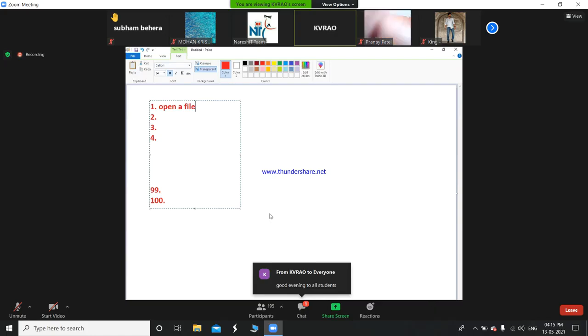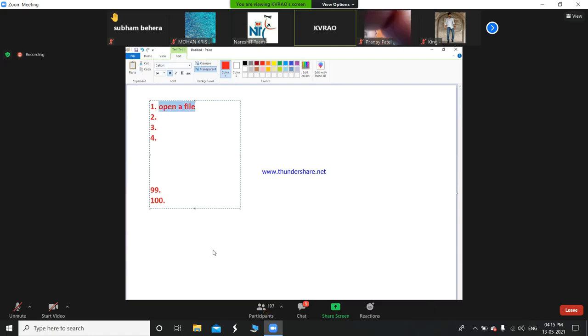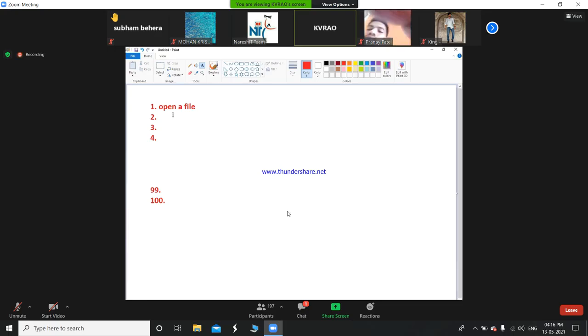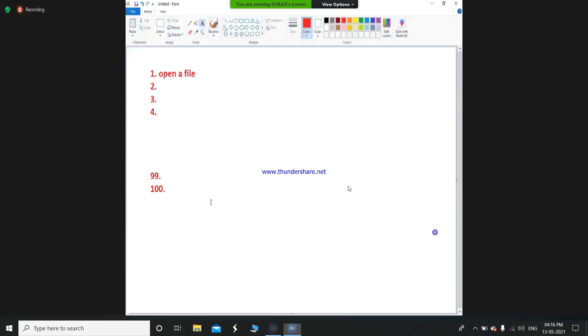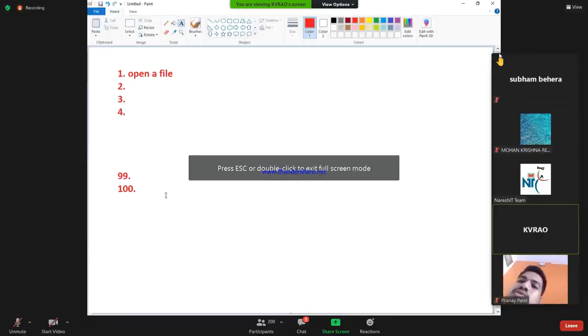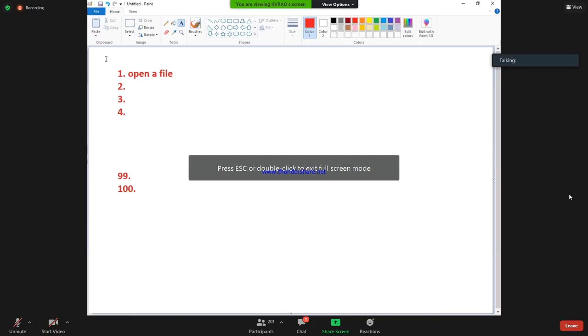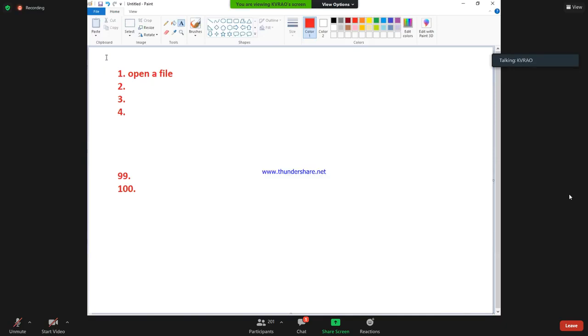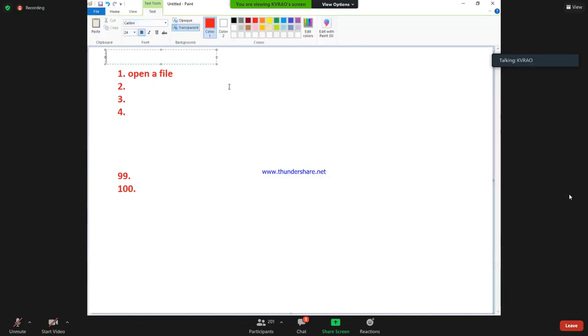Dear students, tell me, the file may be there, or may not be there. If the file is not there, we will get an exception. What is that exception? File not found exception. Now, opening a file may give an exception, so in which block do I need to write it? Excellent. Try block.